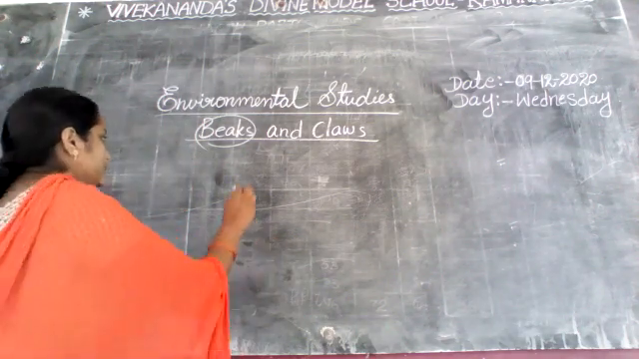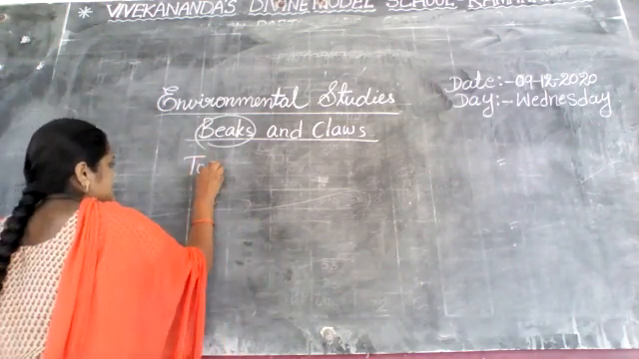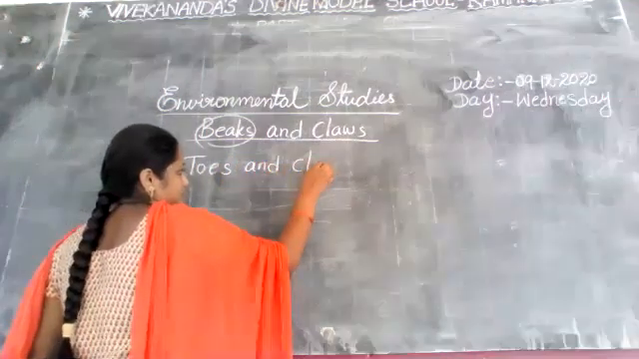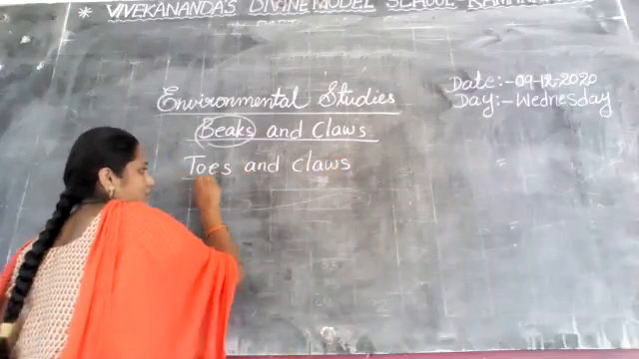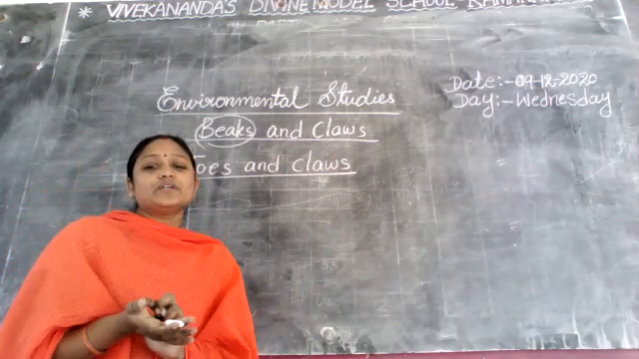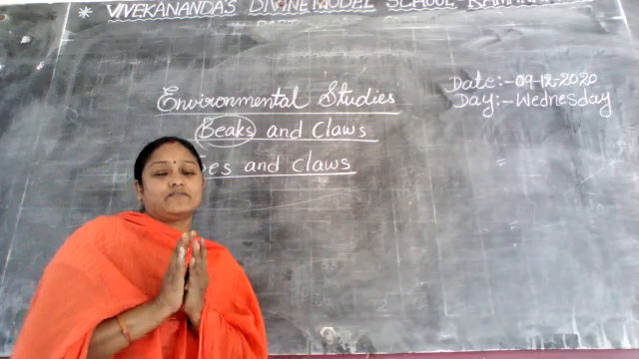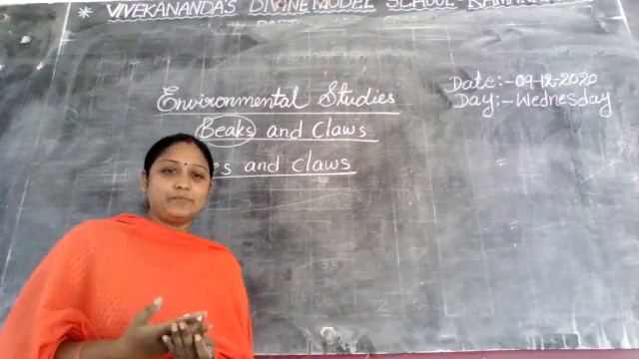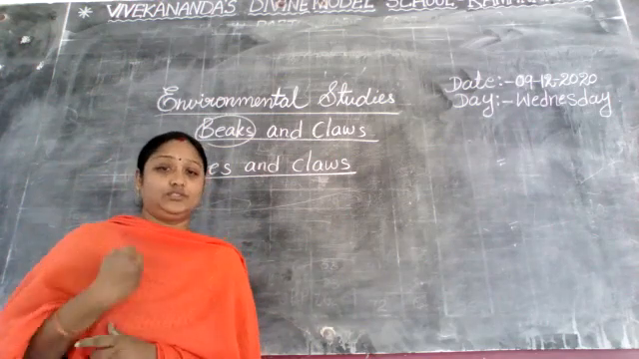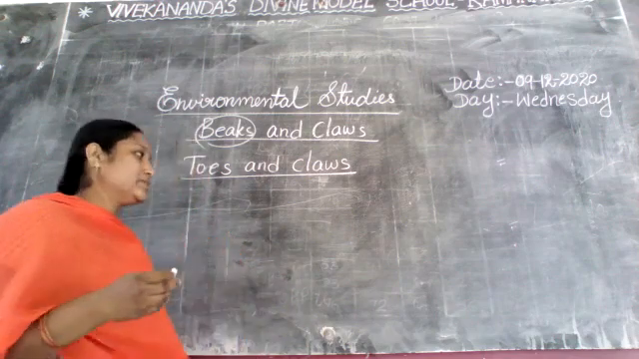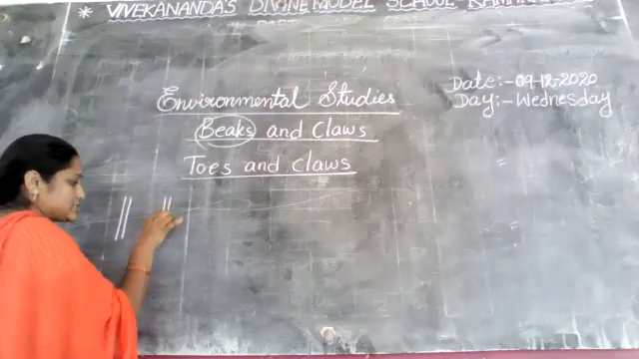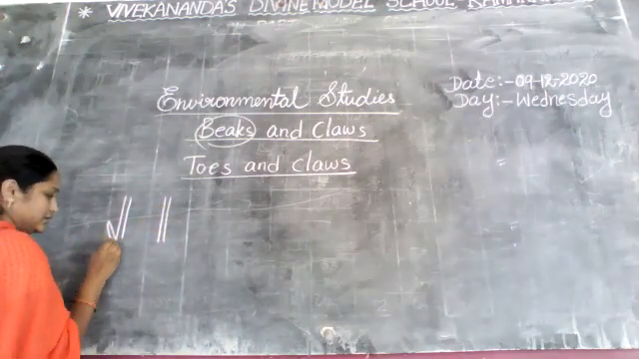What is the next topic? Toes and claws. The feet of birds have claws which help them in climbing, swimming, perching, finding, and holding their food. Now here I am showing the toes and claws. Already I taught about this, but once again I will remind you, children.